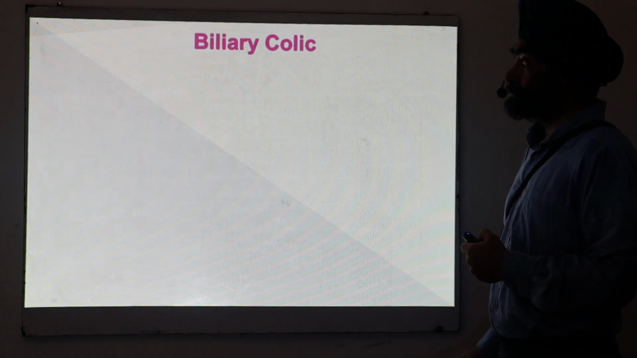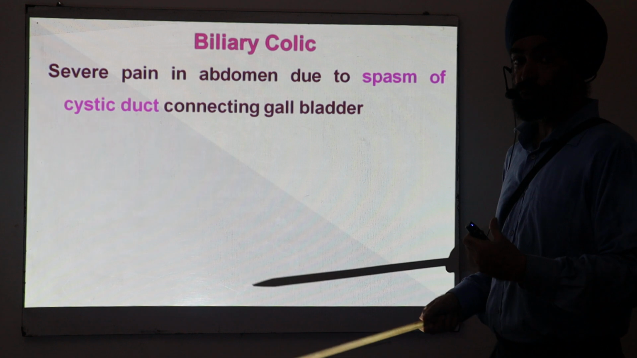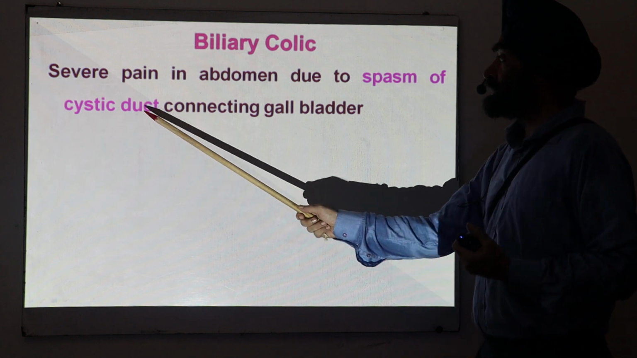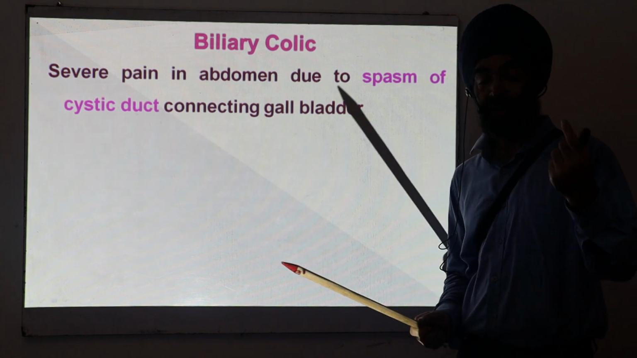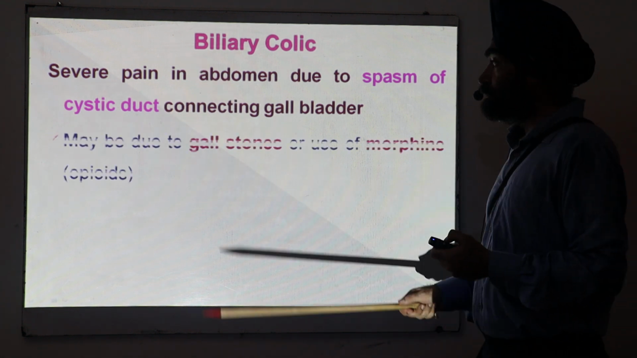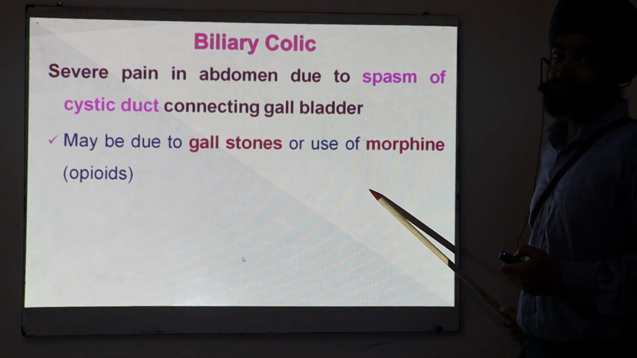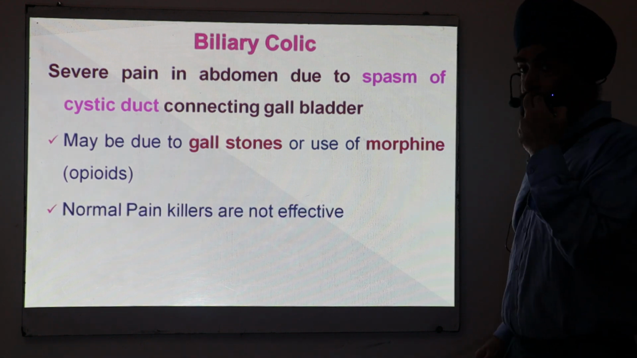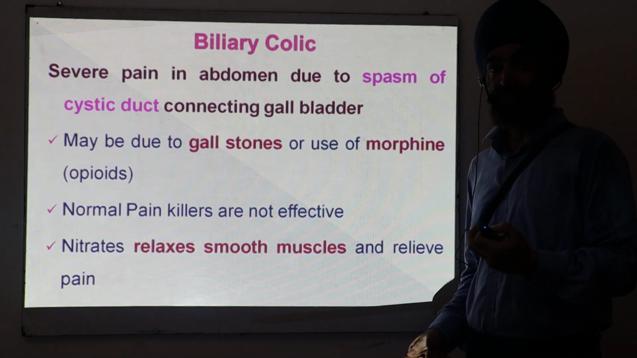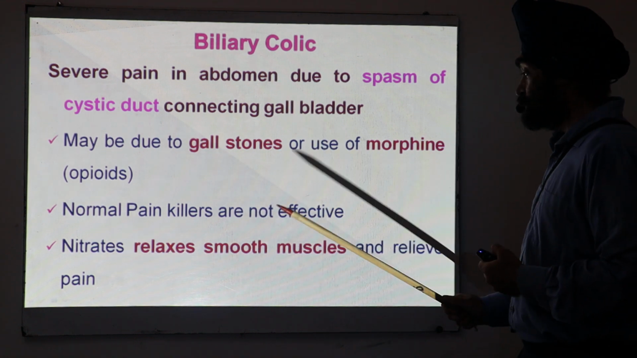Biliary colic, something related to the biliary tract. Colic means pain, so there is a severe pain in the abdomen. Why? Because there is a spasm of the cystic duct connecting the gallbladder. The gallbladder has a duct called the cystic duct. That duct is closed and it produces the pain. Why can this duct be closed? Because of the presence of gallstones or because of some opioids like morphine. If you try to give normal painkillers, there is not much effect. You have to give some drug which can produce smooth muscle relaxation, like these nitrates. They relax smooth muscles.